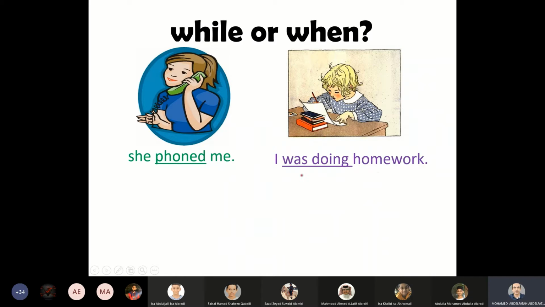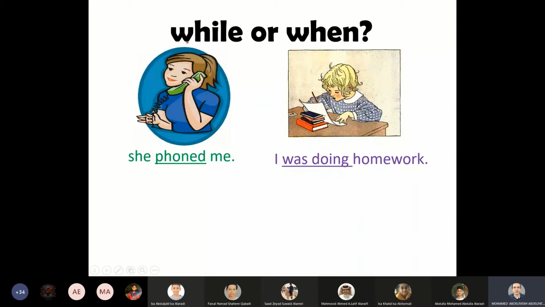What happened? Meanwhile, her friend phoned her. She phoned me. So we have got two sentences. Action number 1, the past continuous, I was doing homework. The action that happened meanwhile, or action 2, she phoned me. This is past simple. We can connect these two sentences together using while or when.